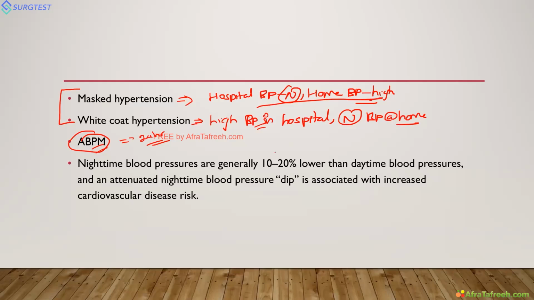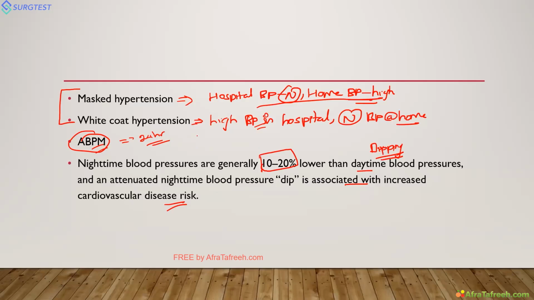So another important concept is dipping. Nighttime blood pressures are generally 10 to 20% lower than daytime blood pressures. This is called dipping. This is normal, this is physiological. Whenever there is no dipping, it is associated with increased cardiovascular risk. So ABPM is very essential in identifying masked hypertension.